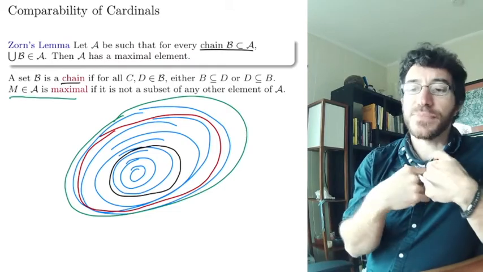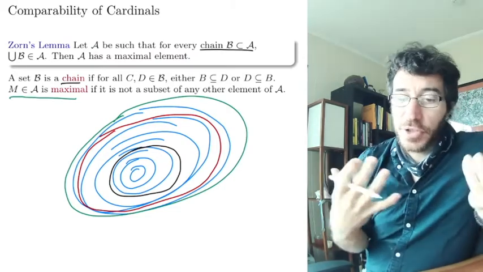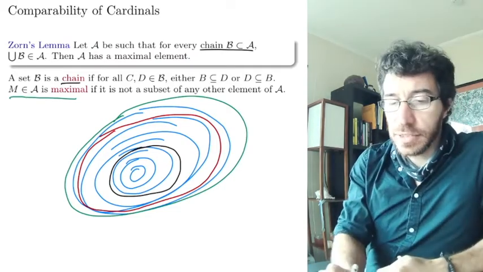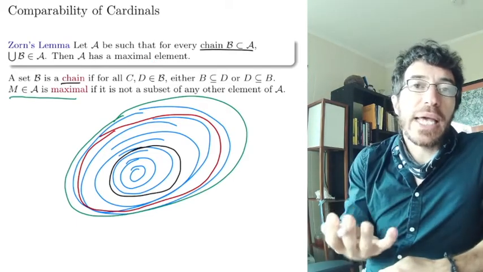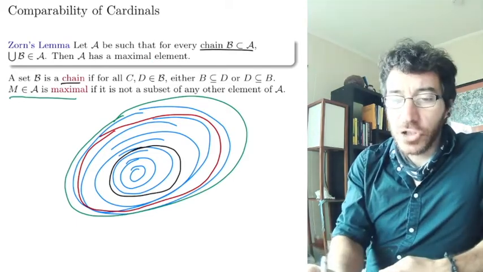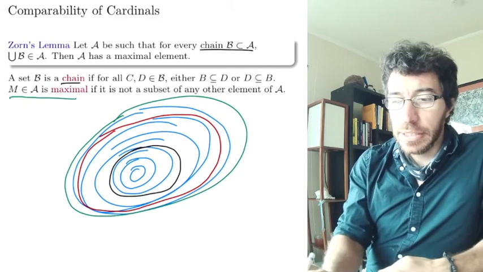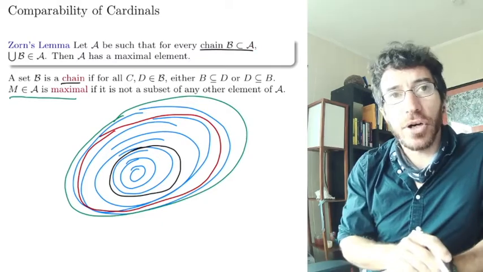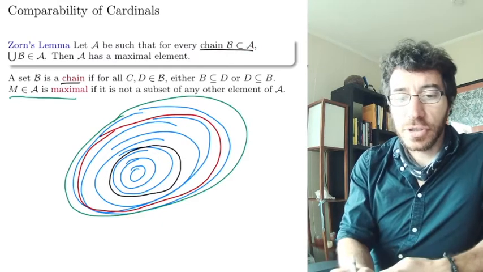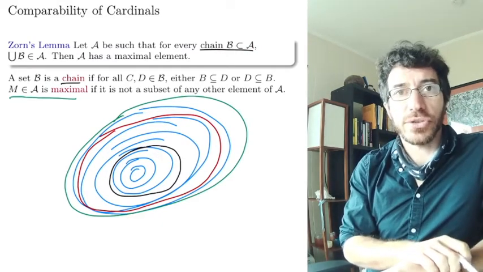So essentially, you have to figure out what collection it is, such that if you get a maximal element, then you get what you want. But then to be able to apply Zorn's lemma, this collection must satisfy the property that whenever you have a chain that is a subset of the whole collection, the union also belongs to the collection. Okay?